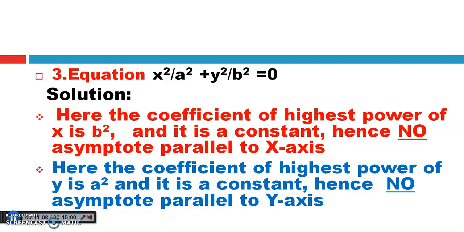The coefficient of the highest power of y, again, is a constant, that is a square. Hence, we do not find any asymptotes parallel to the y-axis. So in this curve, we find no asymptote parallel to either axis. The reason is that the coefficients of the highest powers of x and y are constants.